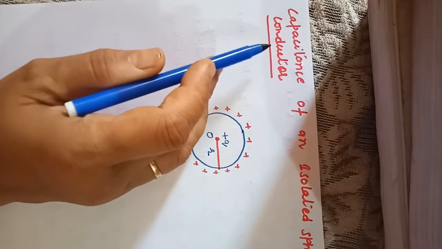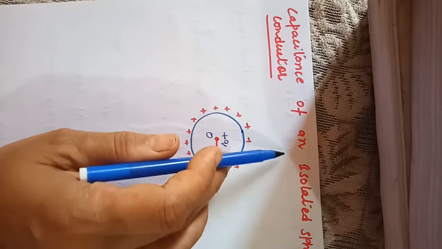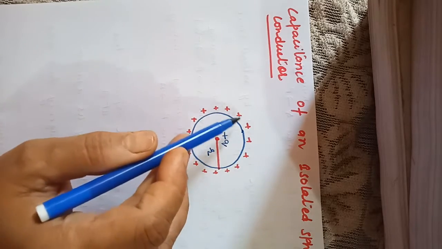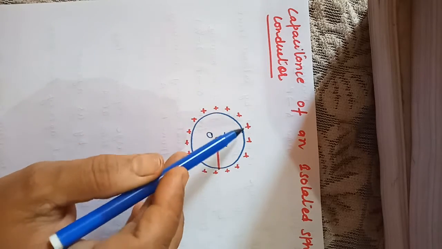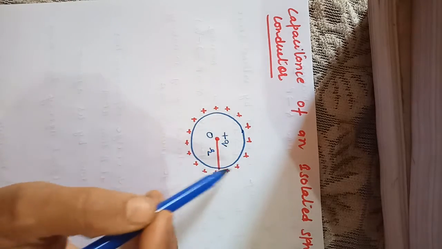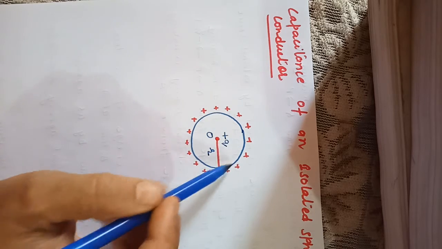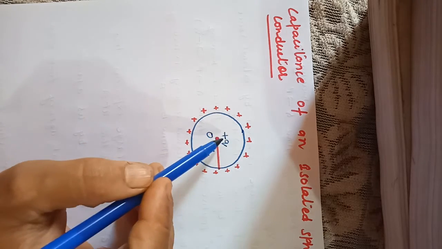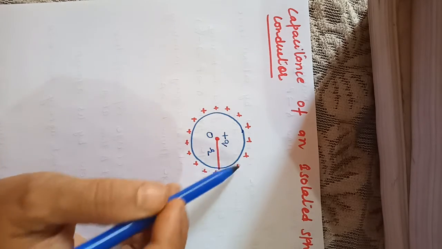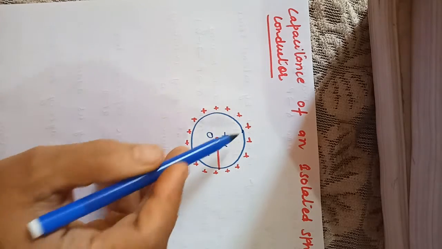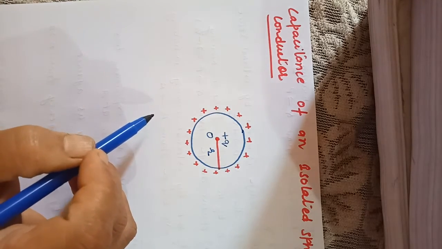Now children, in this video I am going to explain the capacitance of an isolated spherical conductor. So this is a spherical conductor. When this spherical conductor is charged, you all know very well, whenever a conductor is charged, charge does not appear inside the conductor, it appears only on the outer surface of the conductor. So this is a charge spread over the entire surface of the conductor.